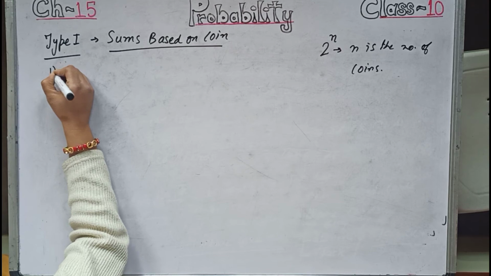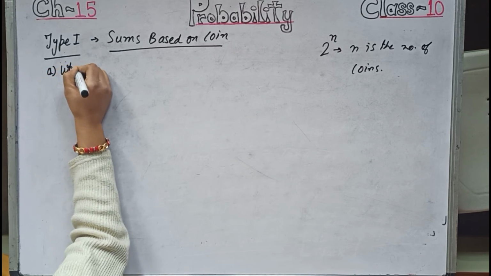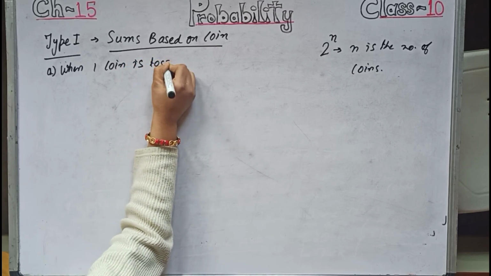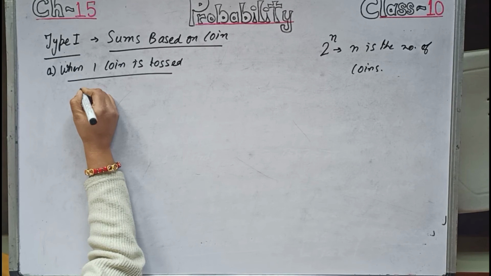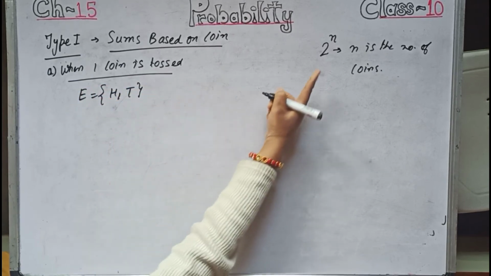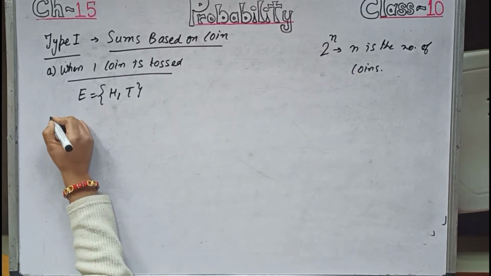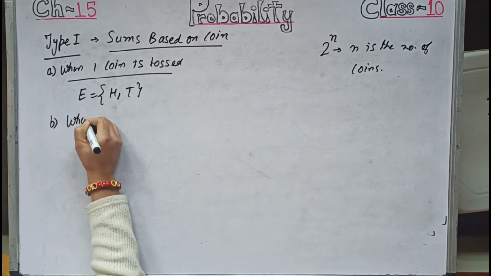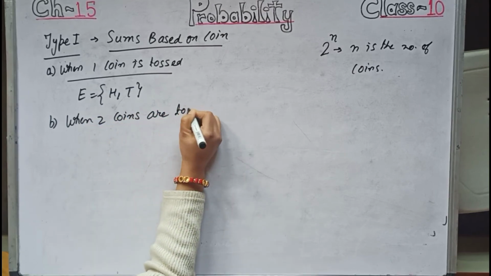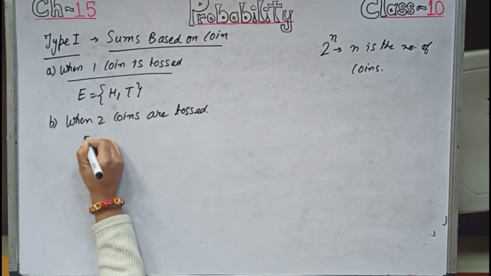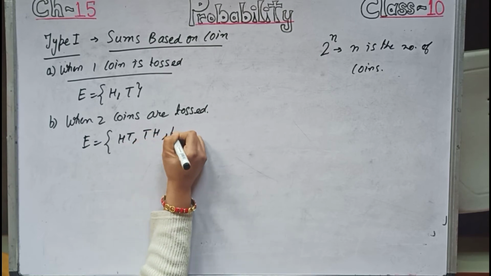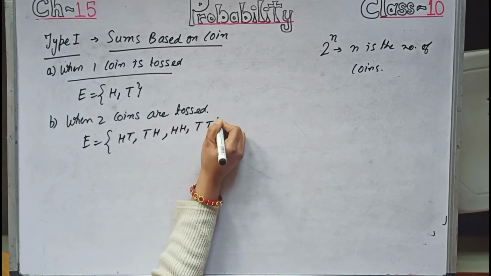Now A, when one coin is tossed, then the outcomes will be head or tail. Keep in mind 2 to the power 1 is 2, so 2 outcomes will come. Now B, when 2 coins are tossed, then the outcomes will be head tail, tail head, head head and tail tail.